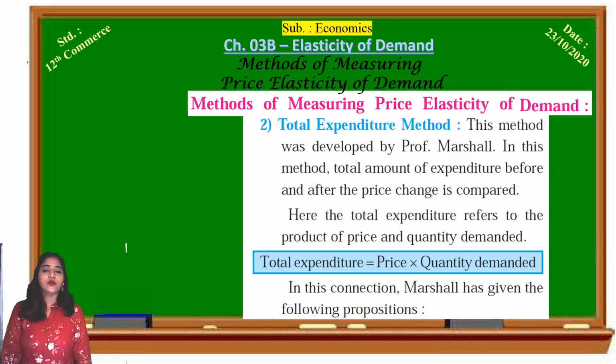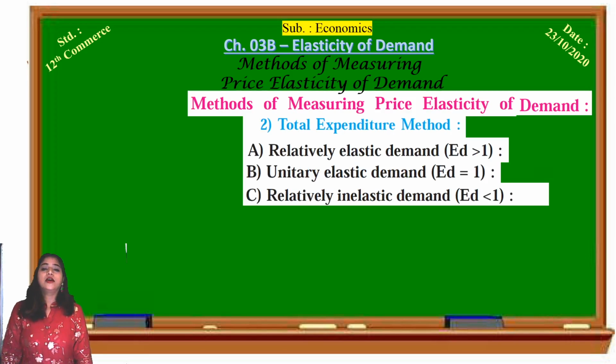While considering the total expenditure method, there are three propositions, or three possibilities. What are these three? Relatively elastic demand, when the elasticity of demand is greater than 1. Unitary elastic demand, when the elasticity of demand is equal to 1. And relatively inelastic demand, when the elasticity of demand is less than 1.